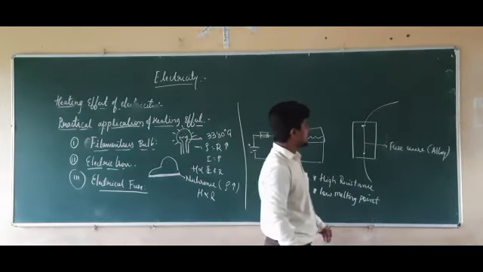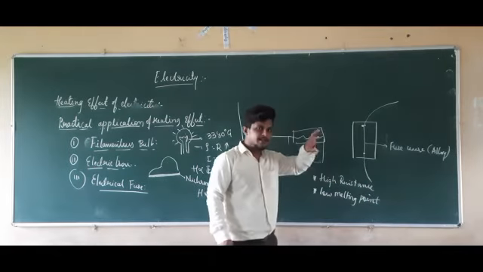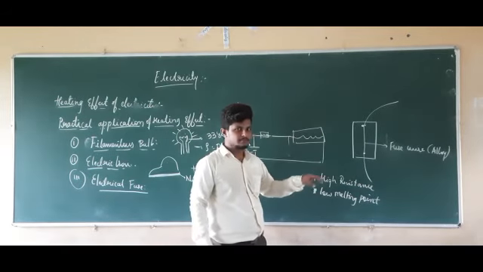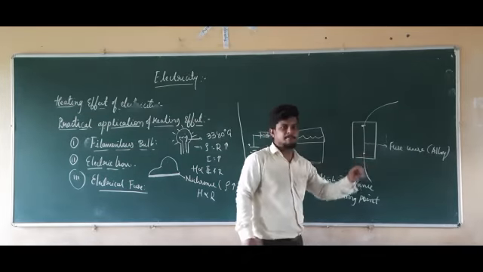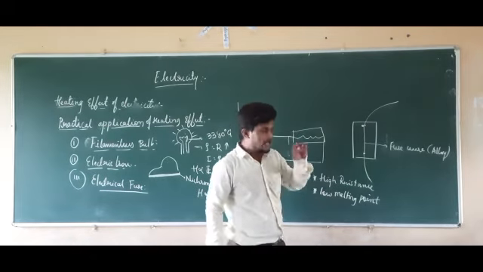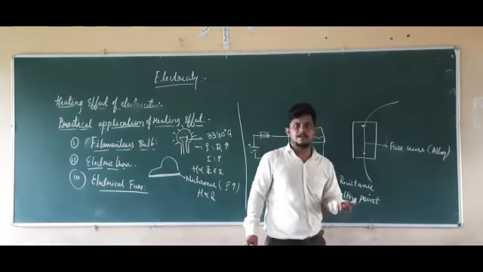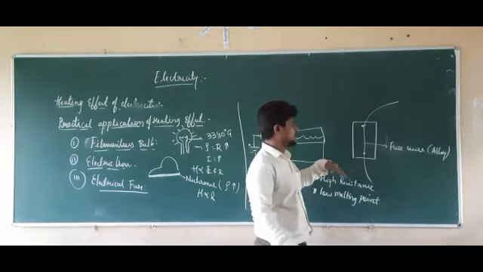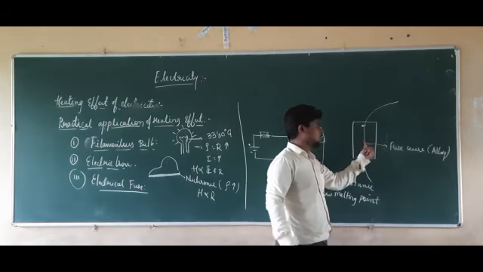So what happens? If it is connected to the main supply as a circuit breaker, and the current is flowing through this string, this fuse wire has the capability to have a current limit. If the current increases beyond that limit, there is a chance that it is going to melt.